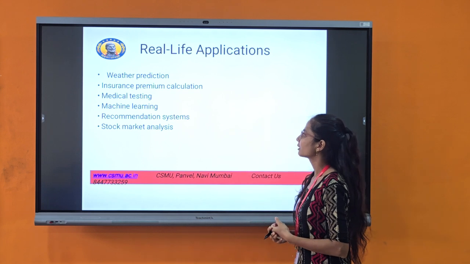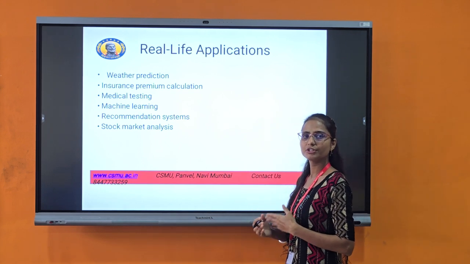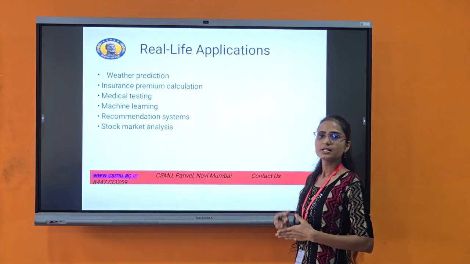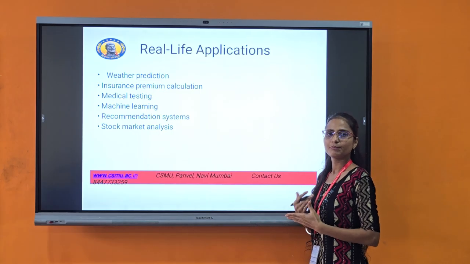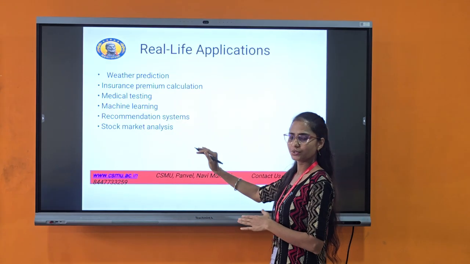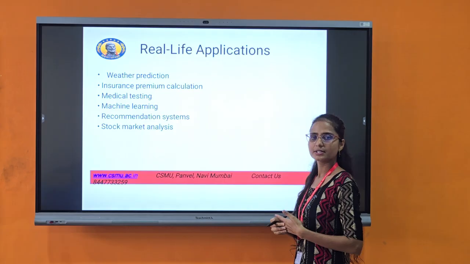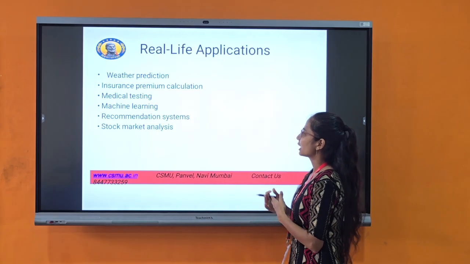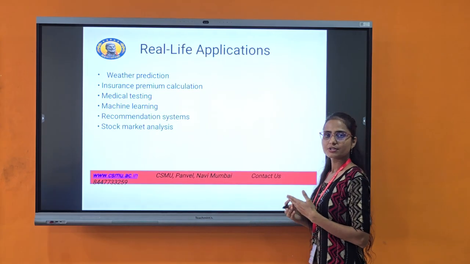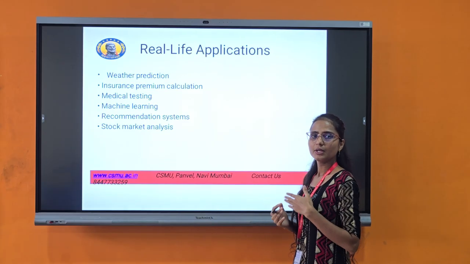Recommendation system: in the recommendation system, probabilities are analyzed for suggesting movies from Netflix and songs. Which songs are recommended depends on probability. We analyze on the basis of the users. Stock market analysis: in stock market analysis, we find the trends and investments, analyzing on the basis of predictions from past results.